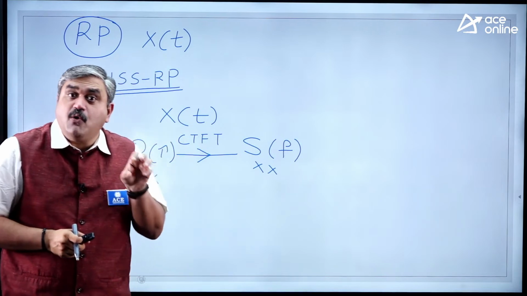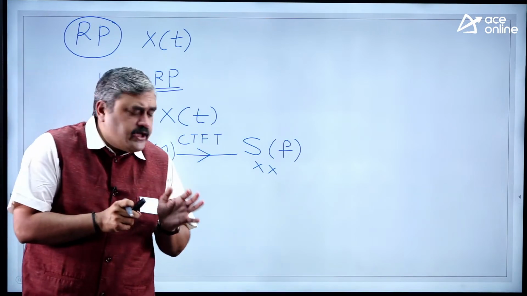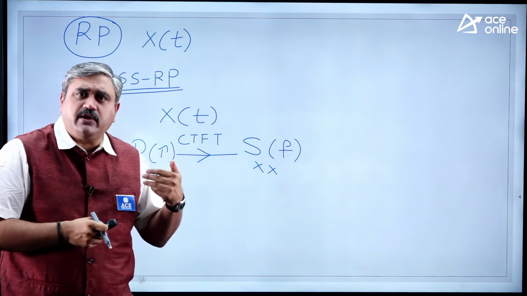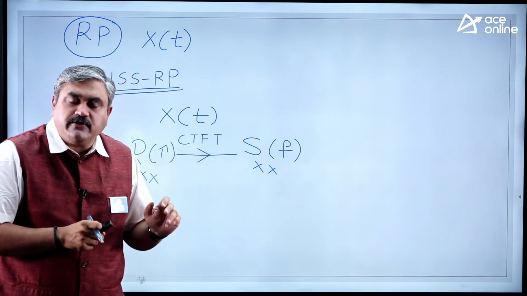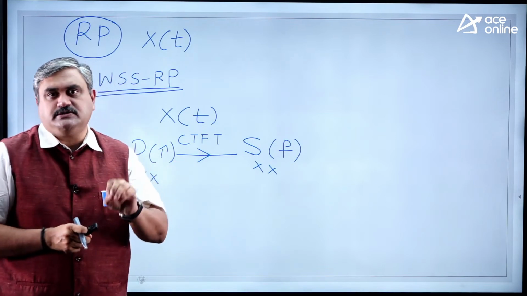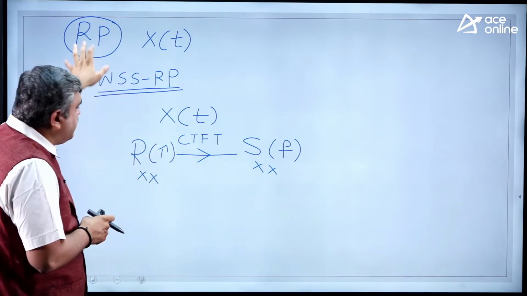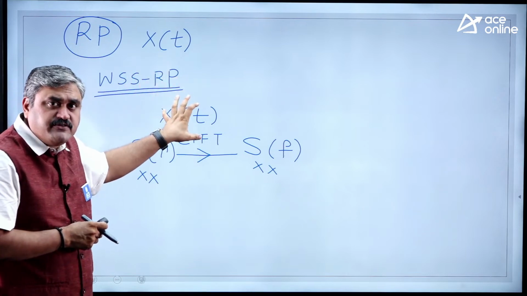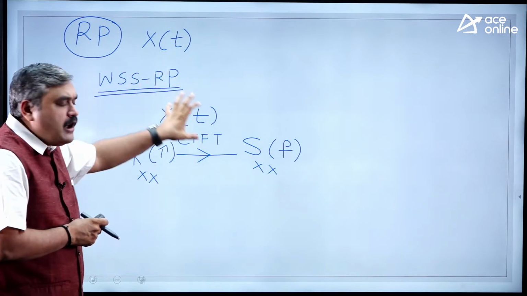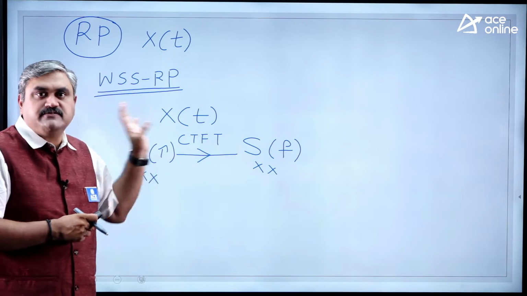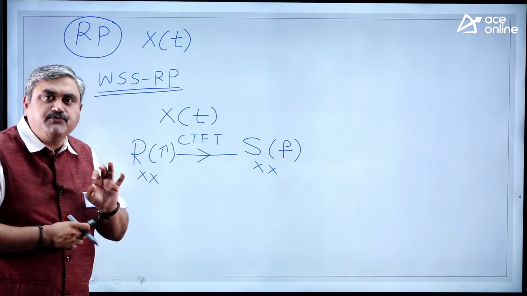I am just elaborating how you have to study. I am not going into formulas or any technical areas. I am just concentrating on the areas that you need to concentrate. So what is the autocorrelation function, especially under the category of wide sense stationary random process, and then how will you identify its power spectral density? These are the areas that you need to focus on.